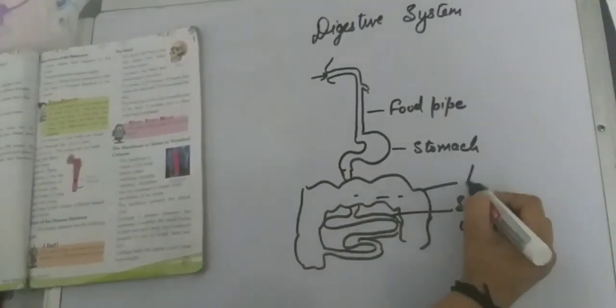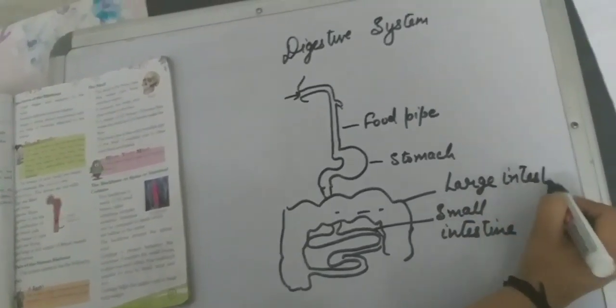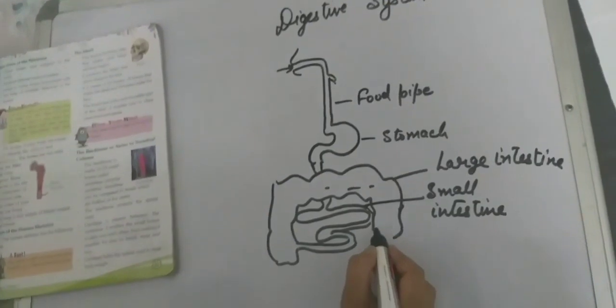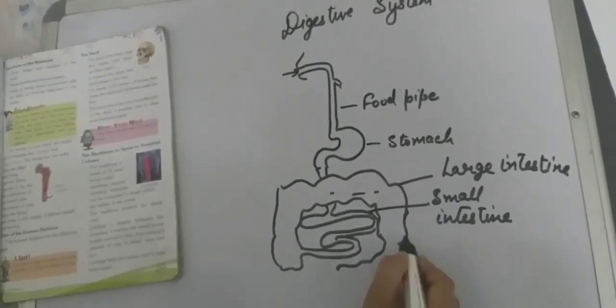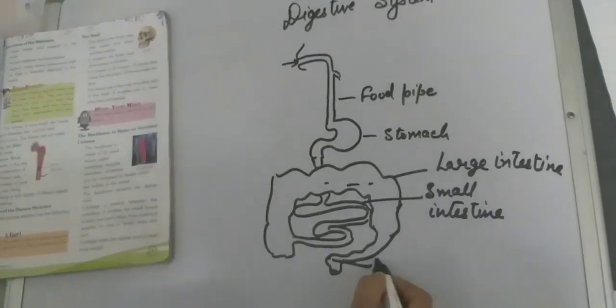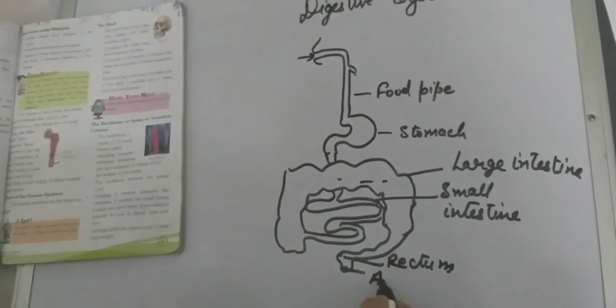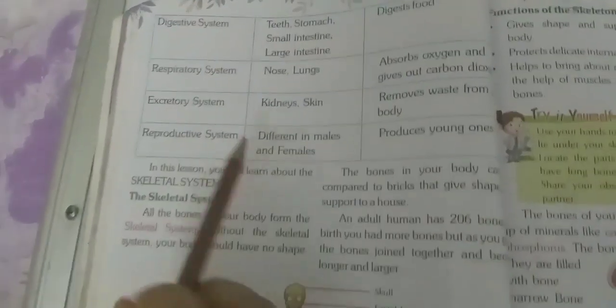The small intestine joins the large intestine. The large intestine has the rectum and then the anus. This part is the rectum and the last portion is the anus.